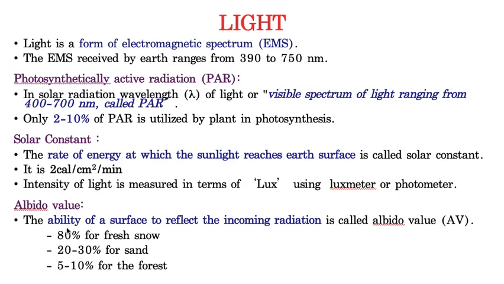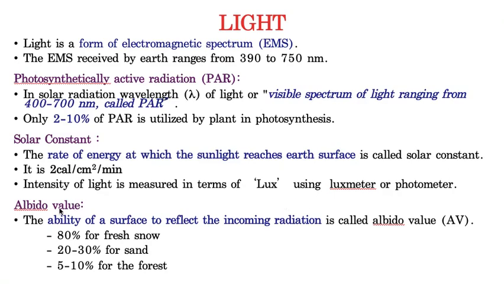Albedo value means the ability of an object or surface to reflect the incoming radiation, simply written as AV. I mean, any object, when it is receiving some amount of sunlight, cannot utilize the complete amount of sunlight received. Only some amount of energy will be utilized by that particular object, and the remaining will be reflected. So the amount of reflected sunlight by an object is called albedo value.